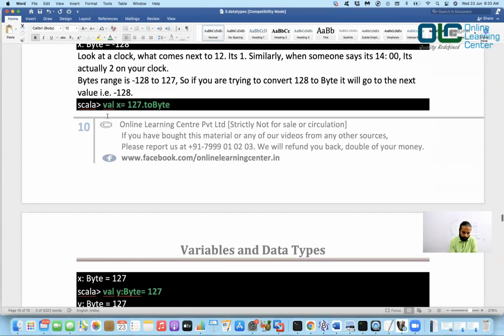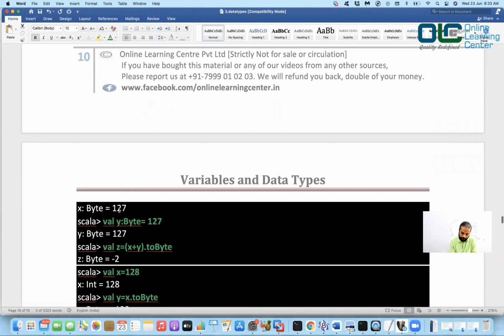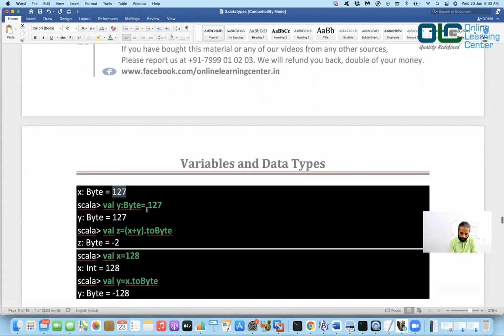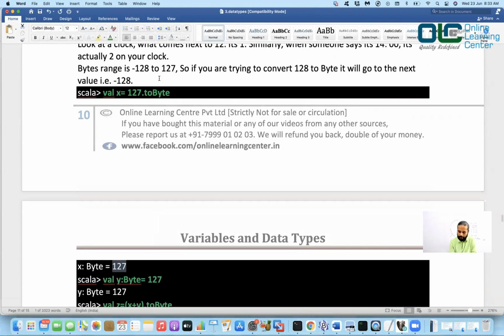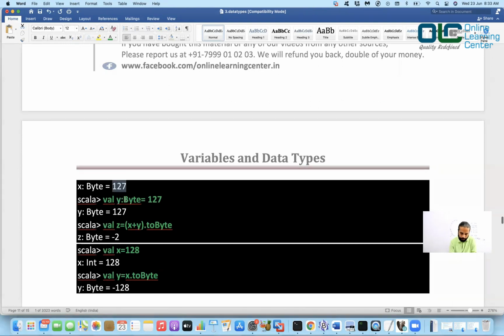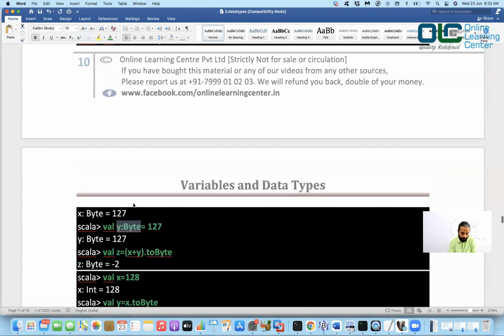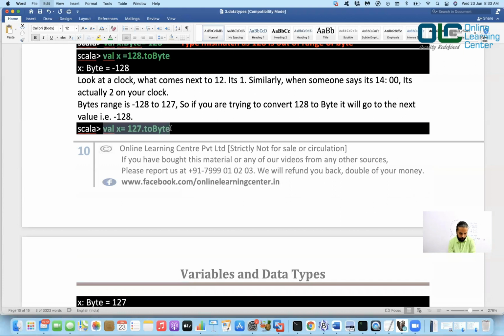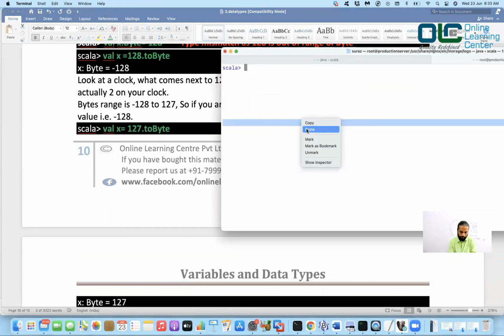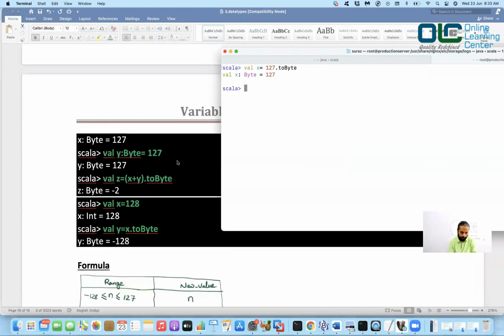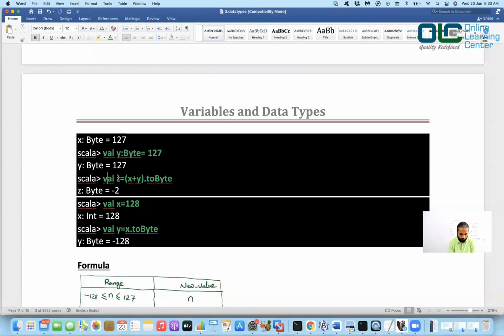Now, val x is equal to 127.toByte. 127 is within the range, so it would be 127. Val y of byte type equal to 127. They are different styles of writing. You can either write 127.toByte, or you can write y of byte type here. That will work because they are all within the range. Let's try this also. Give me a byte, 127. Give me another byte, 127. Both have the same value. They are two variables, x and y. Now what I'll do is x plus y.